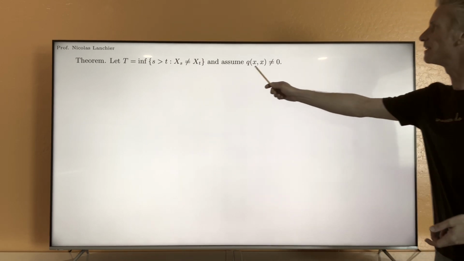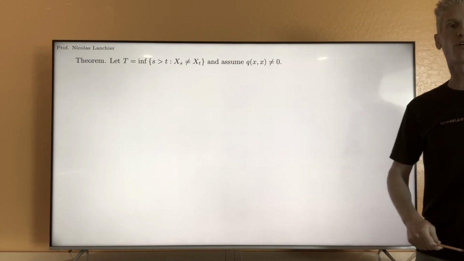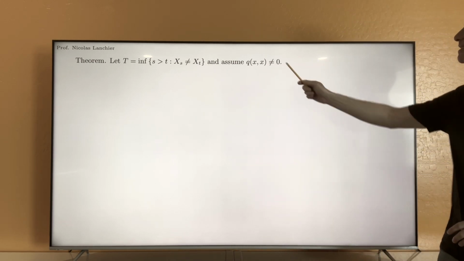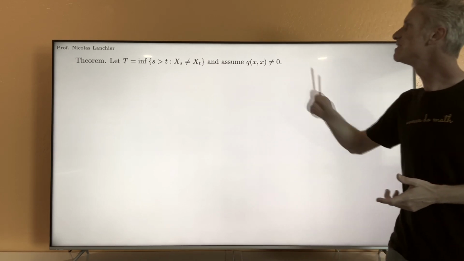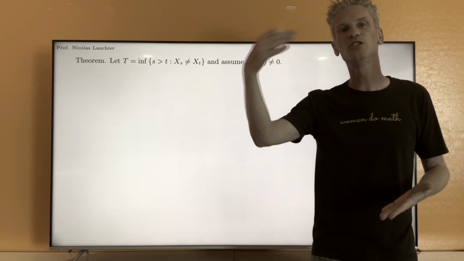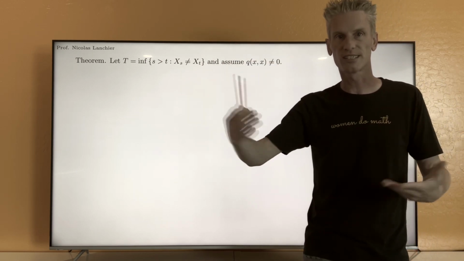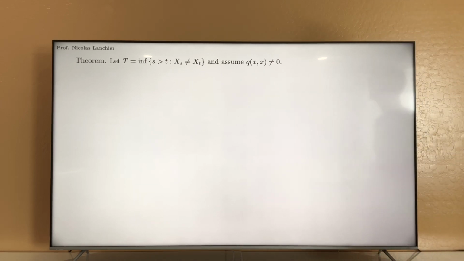Instead, we assume that Qxx is different from 0, so meaning from the definition of the intensity matrix that Qxx is strictly less than 0. This means that the process, when in state x, is going to jump to another state at a positive rate. But still the rate is finite.